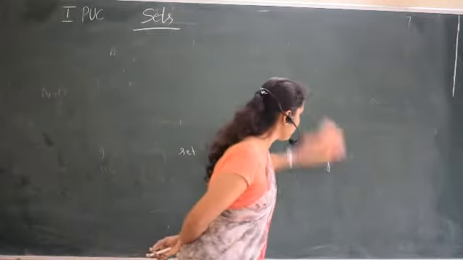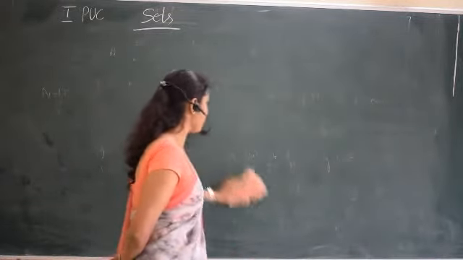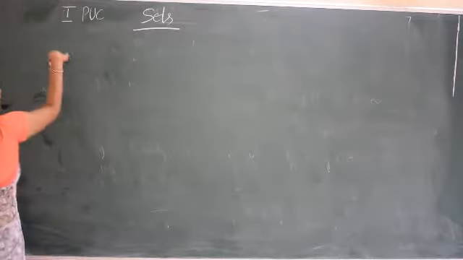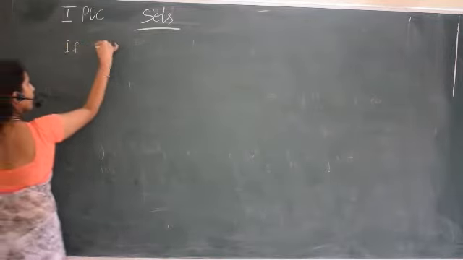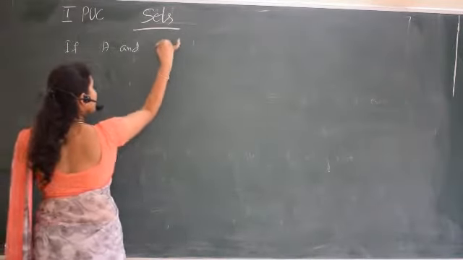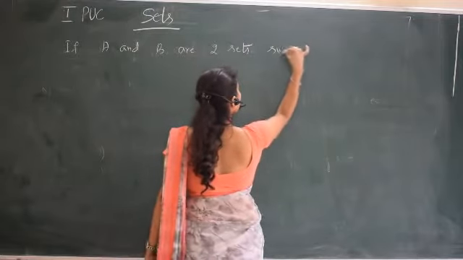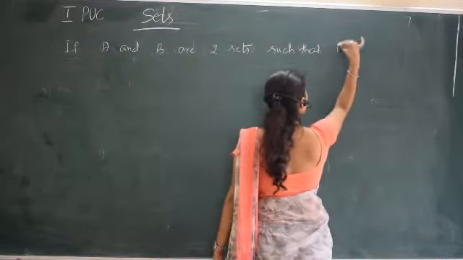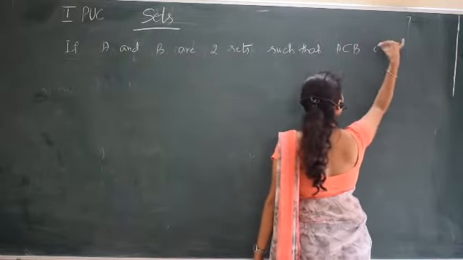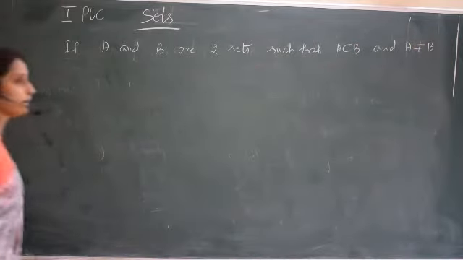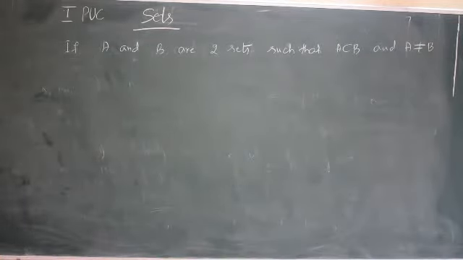But if A is a subset of B and B is not a subset of A, that means A and B are not equal, then A is called the proper subset of B. If A and B are two sets such that A is a subset of B and A is not equal to B, then